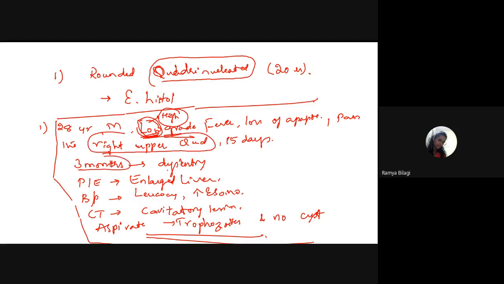Three months back there was a history of dysentery, and an enlarged liver is there. All these things are suggestive of amoebic liver abscess, right? There is also a raised eosinophil count, and the CT scan reveals cavitatory lesions present in the liver.